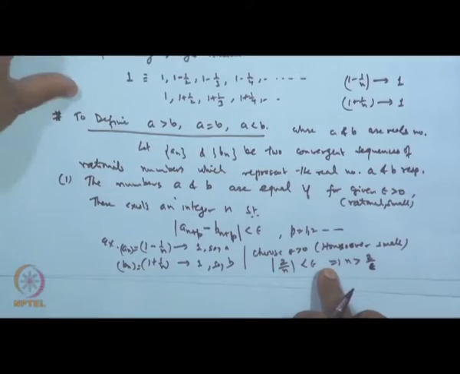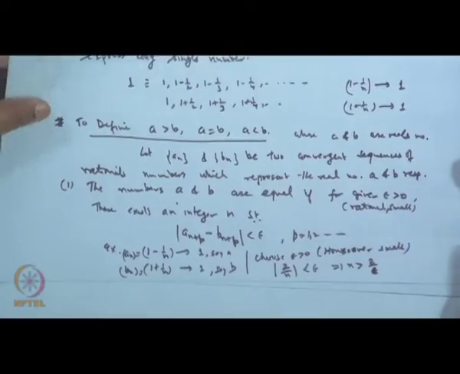Obviously, two equal sequences will represent the same point. But since here in Cantor's theory a point can be represented by many convergent sequences, how do we define that two limit points are equal? We say they are equal only when these two sequences, which are different, have behavior after a certain stage within our limit. That is, the difference is negligible, almost equal to 0 when n is sufficiently large. Then we say these limit points are equal. In fact, the difference will go to 0 when n is sufficiently large.